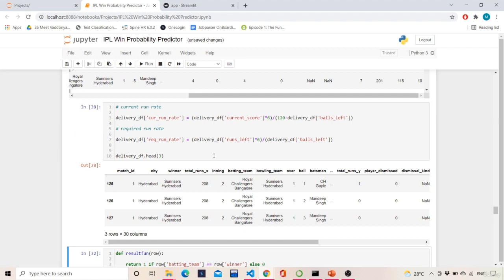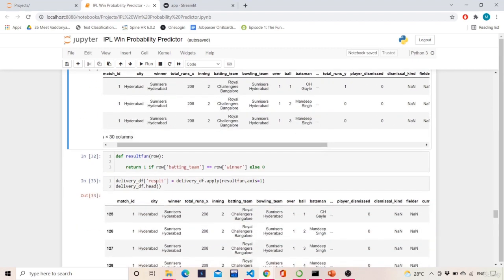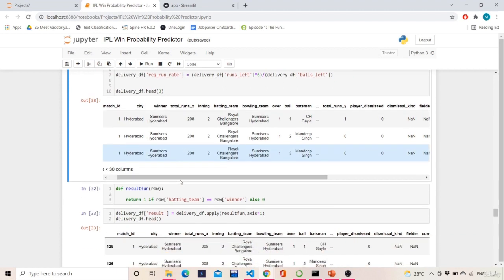Once the current run rate and required run rate are calculated, we are almost there. Now there are a few computations which are required. Over here we'll find out this result row function. It will return 1 or 0. It will return 1 when the batting team is the winner, else it will return 0.